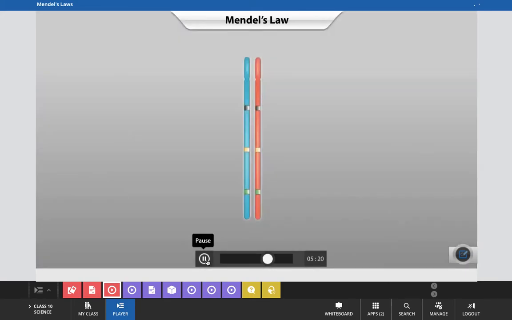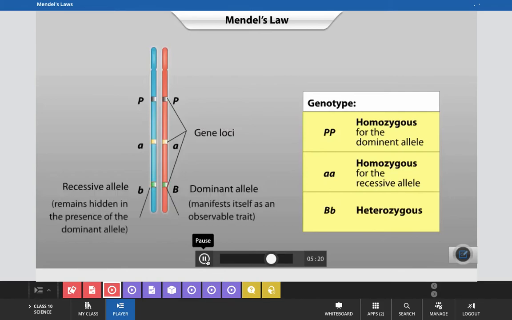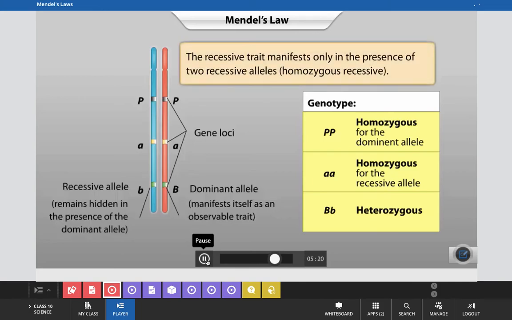When the 2 alleles for a trait are identical, they are homozygous for that trait. When the 2 alleles for a trait are distinct and different, they are heterozygous for that trait. In the offspring, the dominant trait will be expressed either when the offspring is homozygous dominant or when it is heterozygous. The recessive allele is not expressed in the presence of the dominant allele. A recessive trait only manifests when the alleles are homozygous recessive.